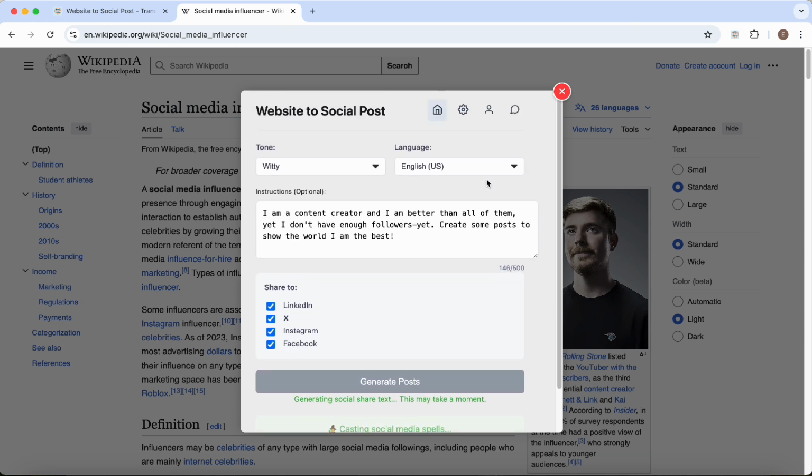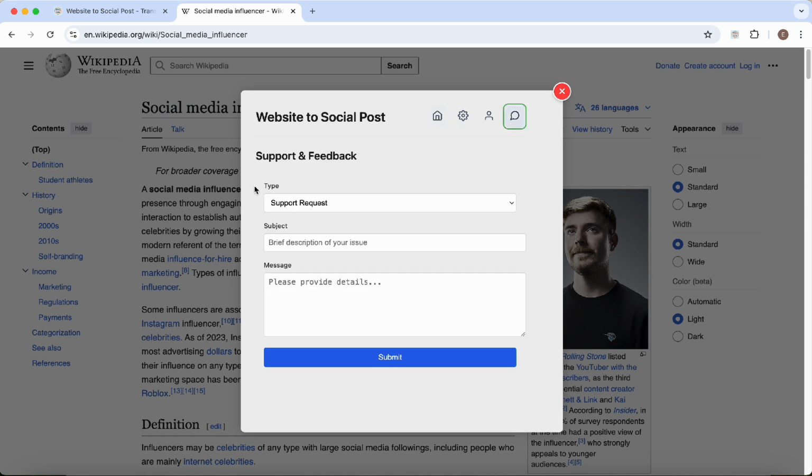While the magic is happening, let me show you other fancy new features we have prepared for you. First of all, now we have tabs to make your lives easier. With the help of Support and Feedback tab, now you can easily submit support requests, report bugs, or give feedback. Yay! And here is my favorite, the Quick Access button.